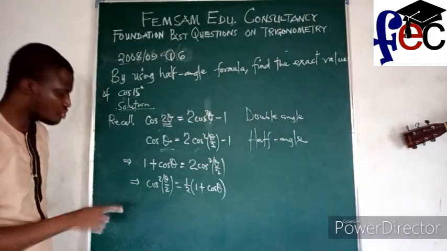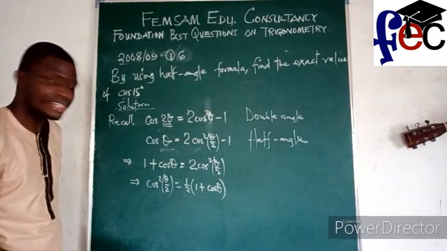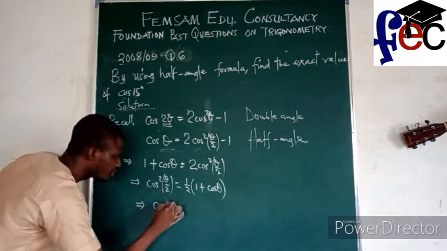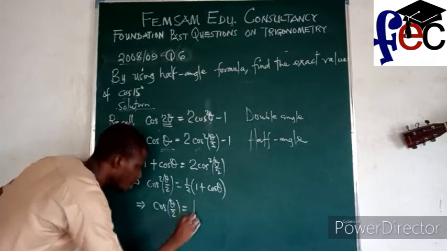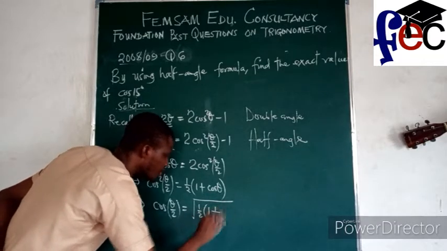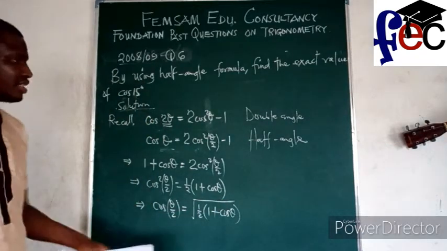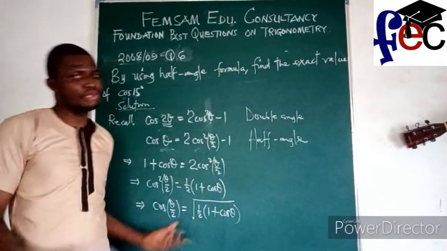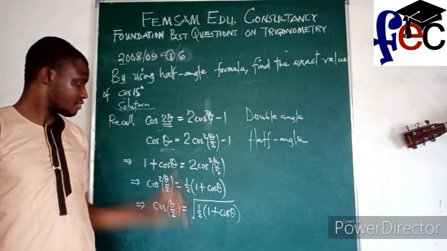The next thing I'm going to do is look for a way to terminate this square. That will make me take the square root of both sides. So that means this will still imply that cos theta over 2 is equal to the square root of 1 over 2 into bracket 1 plus cos theta, close the bracket. Now, this is what they are trying to refer to as the half angle formula. But I got this from here.